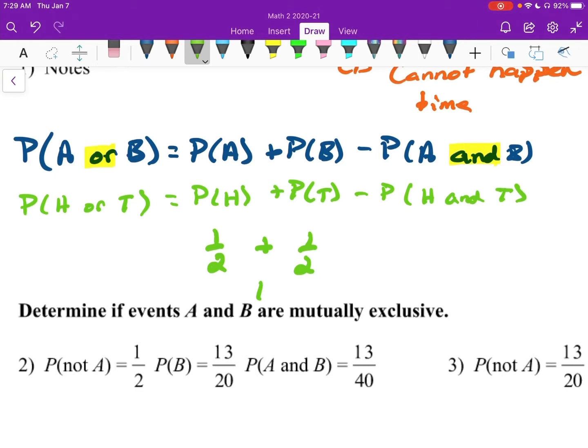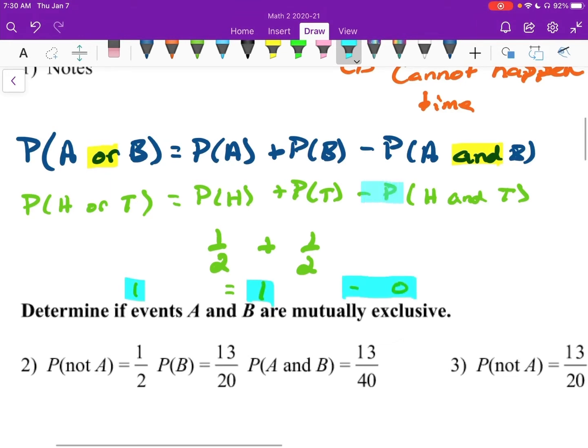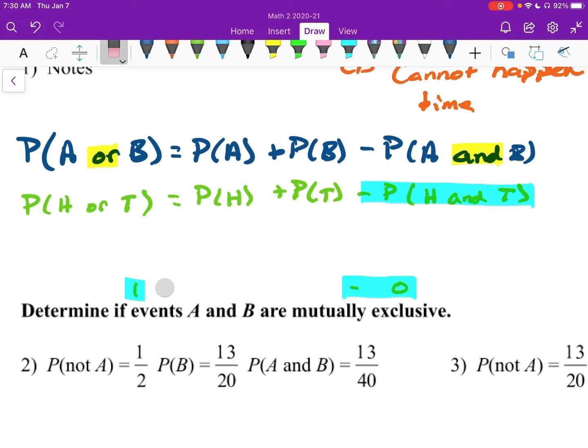So this can't be anything, right? The options are heads or tails, and they have to add up to 1. So what I'm trying to get at here is that if 1 is 1, we have to have a minus 0 back here. That falls into the place of there, right? So we could say, let me erase some of this and make it a little bit prettier, the probability of heads and tails is equal to 0, right?